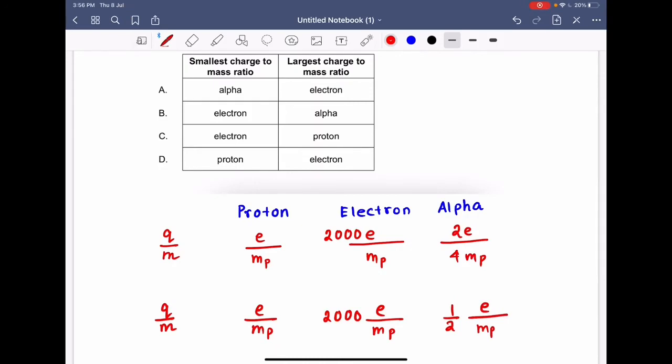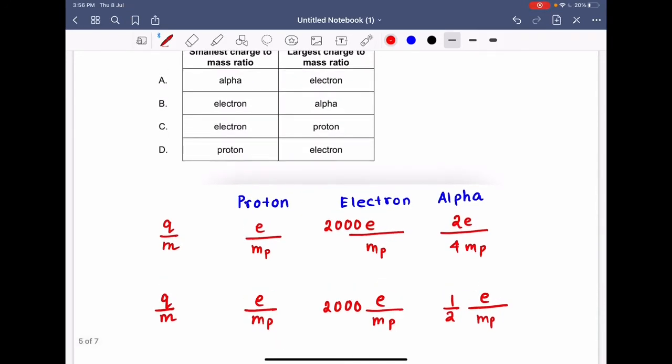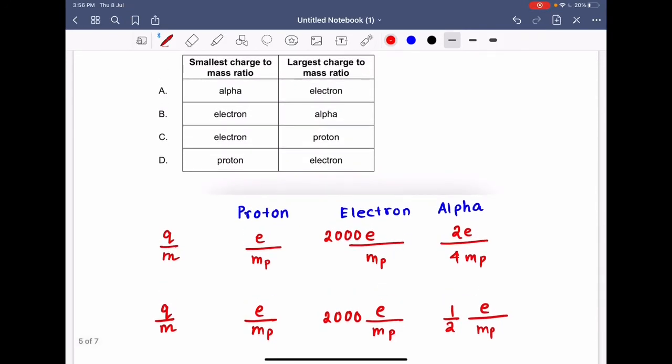So that means the smallest charge to mass ratio is of the alpha particle, right? Because 1/2 can be written as 0.5, and over here this can be written as 1. So the smallest charge to mass ratio will be of the alpha particle, and the largest charge to mass ratio will be of the electron.